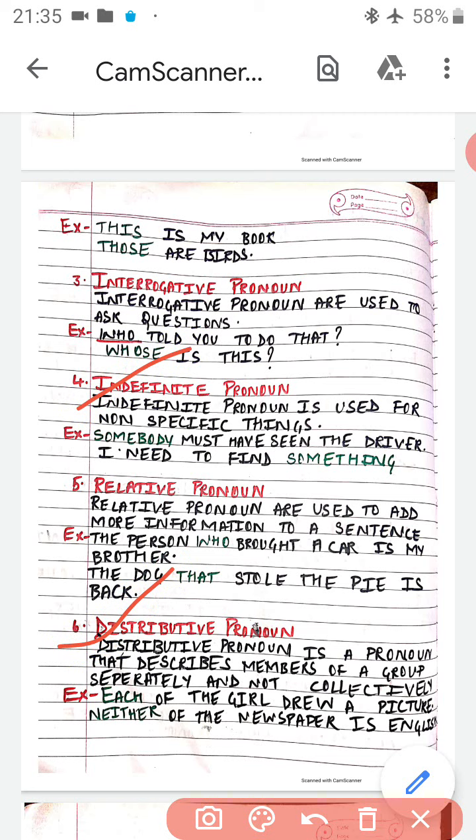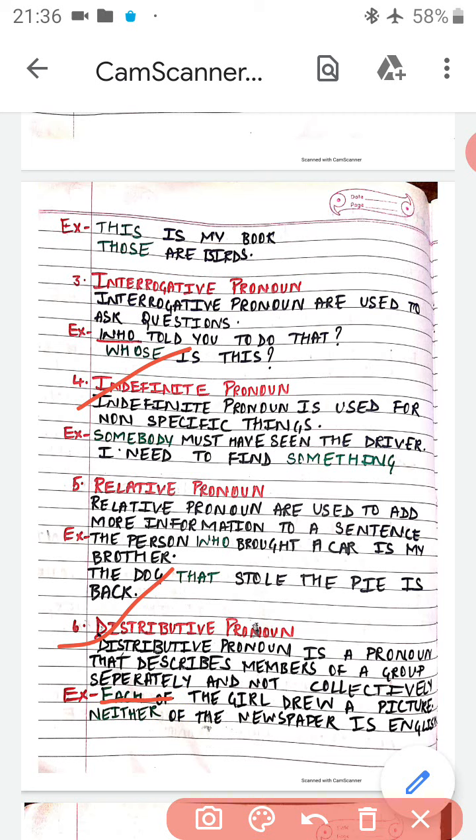Okay, we are talking about every member in the group, but we are not using some collective word for the group. For example, each of the girls drew a picture. Each is our distributive pronoun over here. Suppose there are 20 girls in a room and I am talking about every girl in that room. So when I say each girl drew a picture, it means all the 20 girls in that room drew a picture. I am talking about the members of the group separately and not collectively. It is distributive.